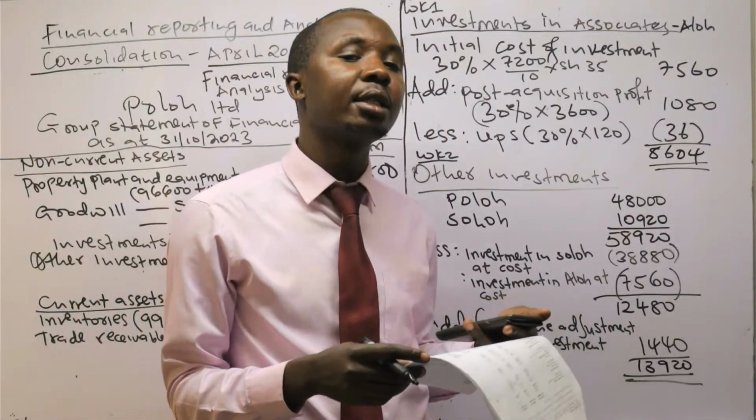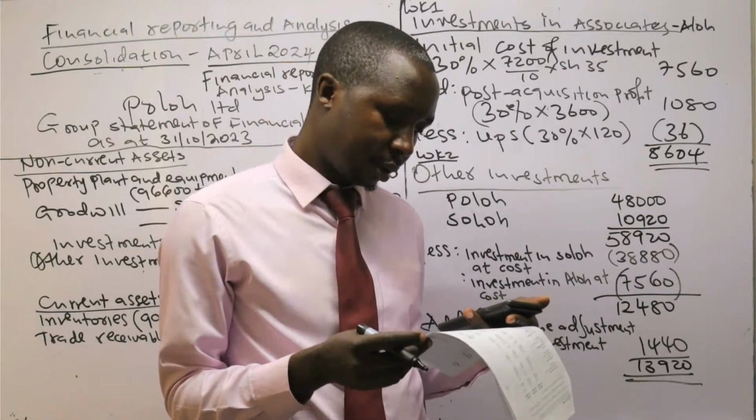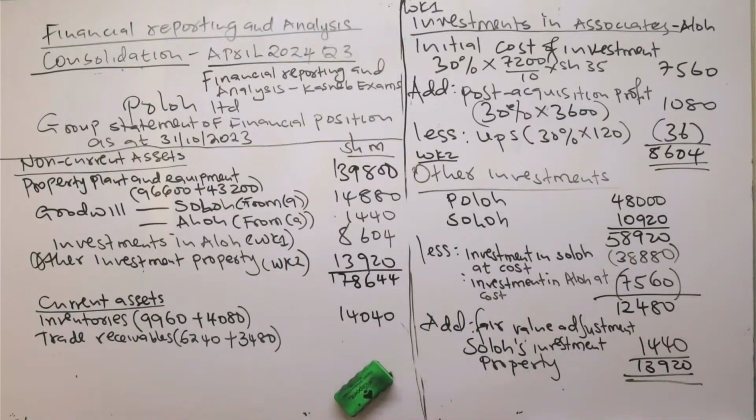But they were more specific. They went ahead to say that the intercompany balances are included in the accounts receivables and accounts payables. So we need to adjust that amount by deducting under these